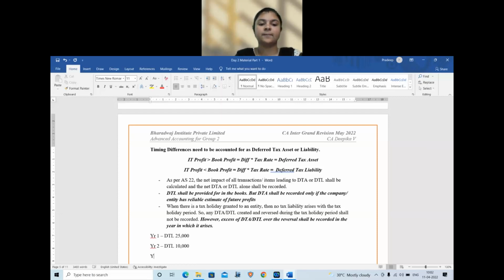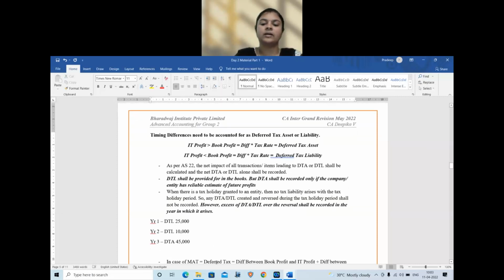Year 3, there is a DTA of 45,000. Year 4, there is again a DTA of 10,000. Now assume that the tax holiday period is for 3 years.